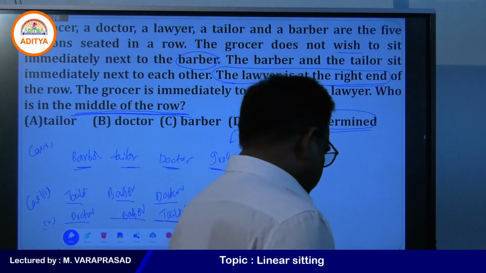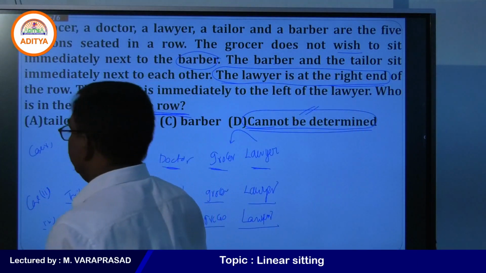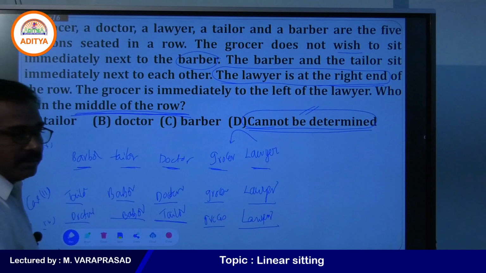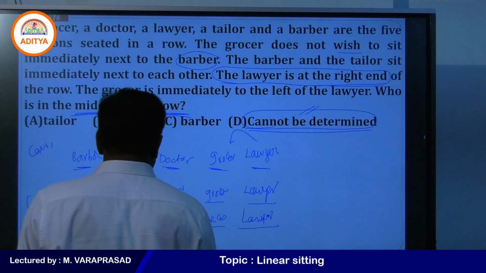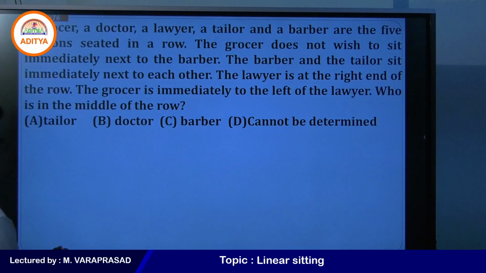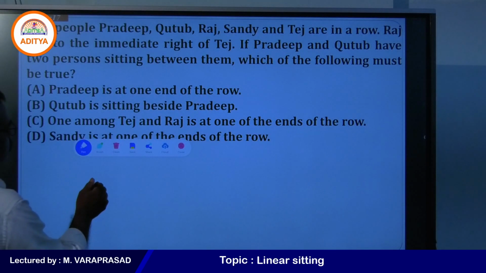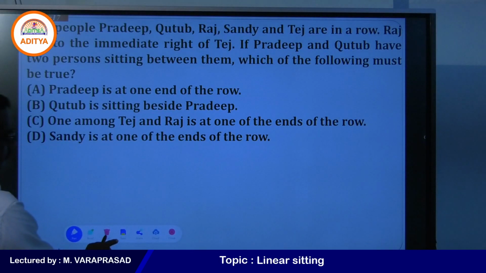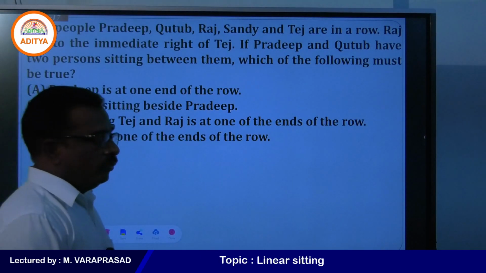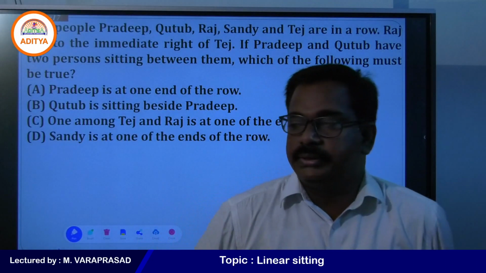One more example I will give. Once you see, what is the next example? One more question is there on the board.